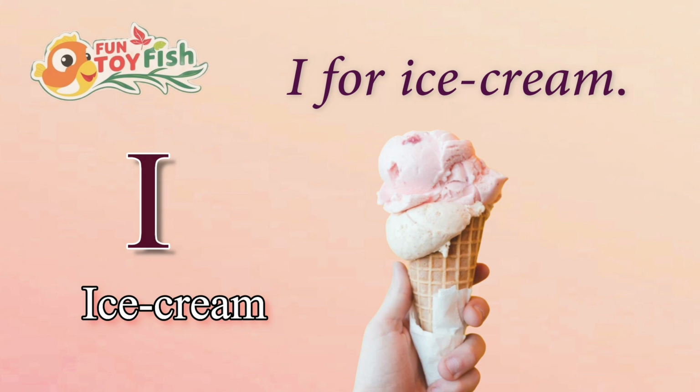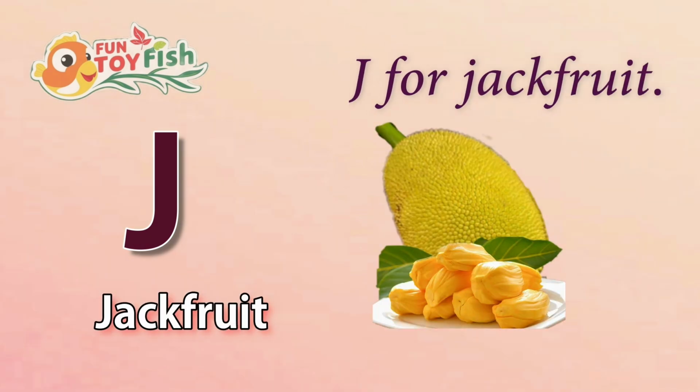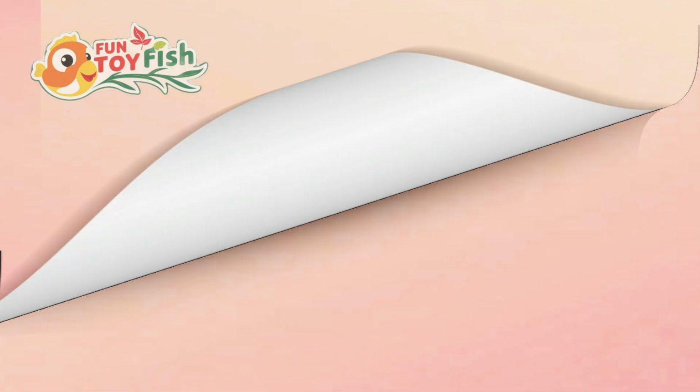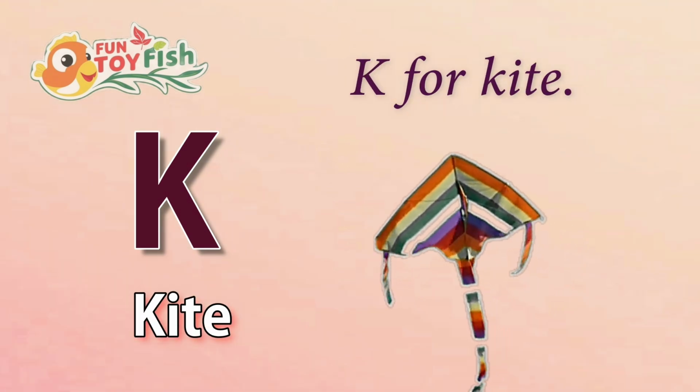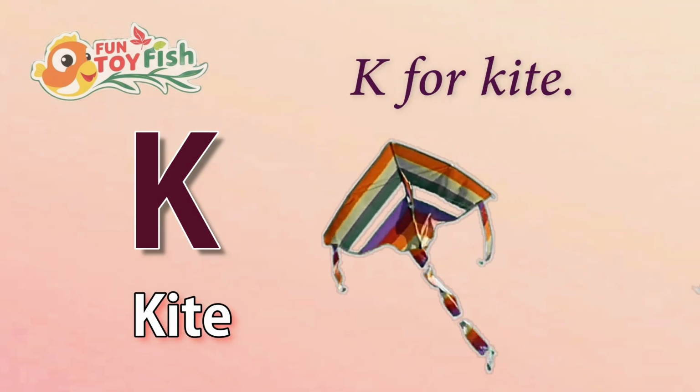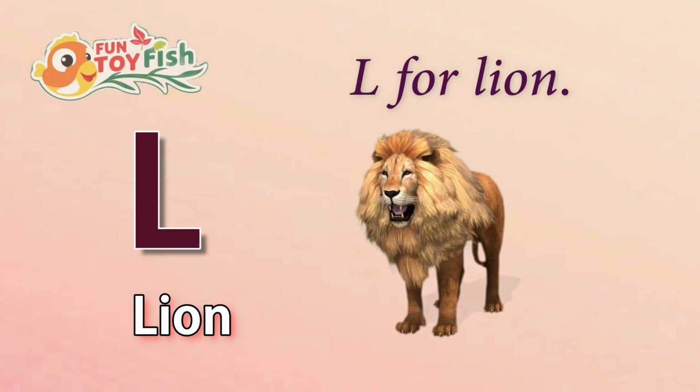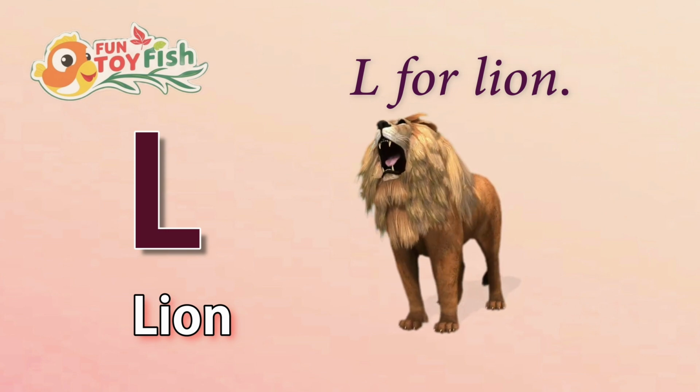J. J for jackfruit. K. K for kite. L. L for lion.